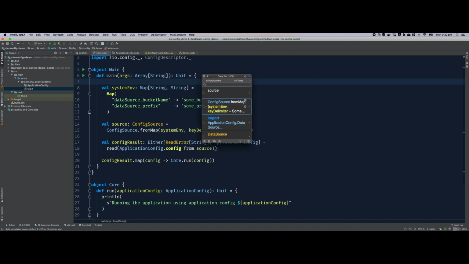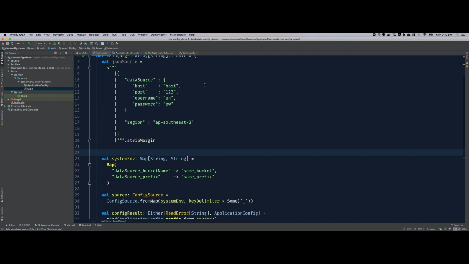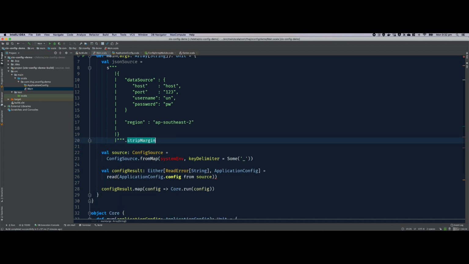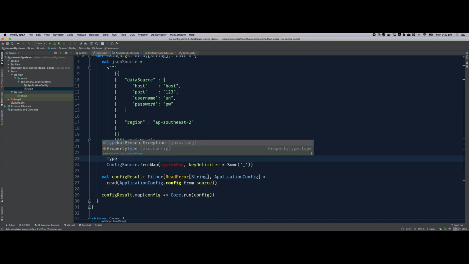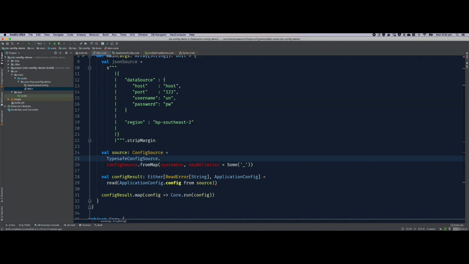I think I have a copy-paste of a JSON source. Yeah, it's exactly the same. Within data source, I have a host, port, username and password instead of bucket name and prefix, which represents the S3 bucket. This is database. And this is no more valid. Instead, we use the typesafe config source, which is part of zio-config. You need to bring in zio-config-typesafe to make use of JSON in your config.